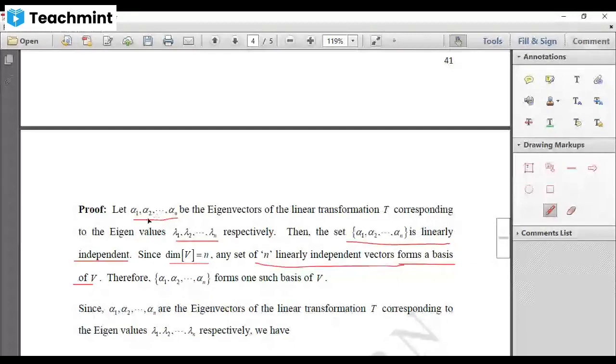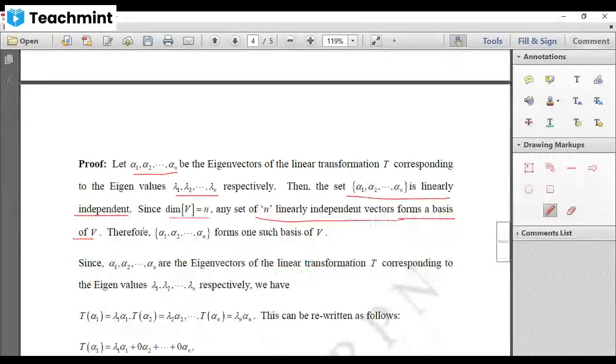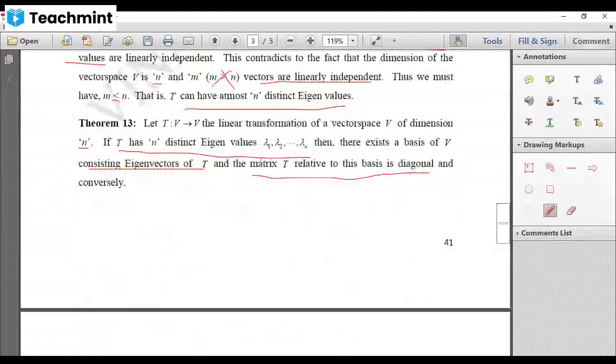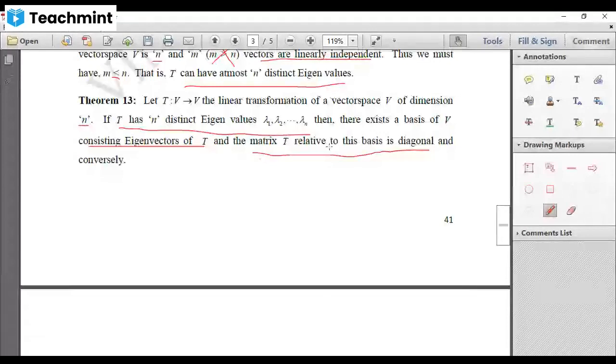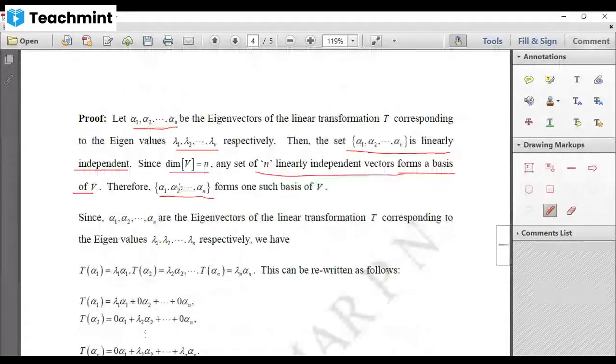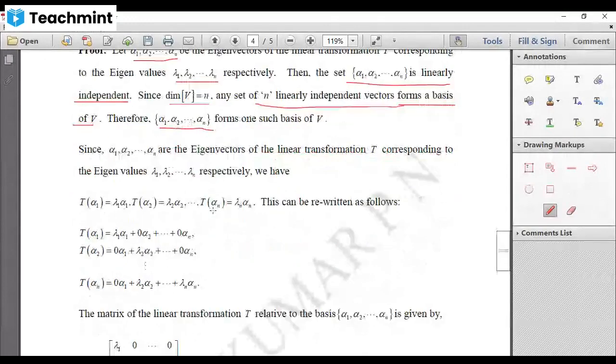We have proved, right? Therefore, we have shown that alpha 1, alpha 2, etc. up to alpha n forms a basis of V. Now, further we have to show that the matrix of T relative to this basis is a diagonal matrix. Okay, so this is our B1, and B2 is also the same. You know how to write a matrix of a linear transformation.